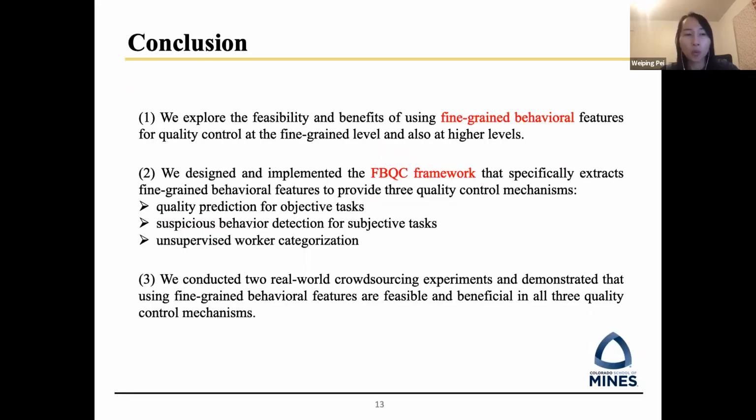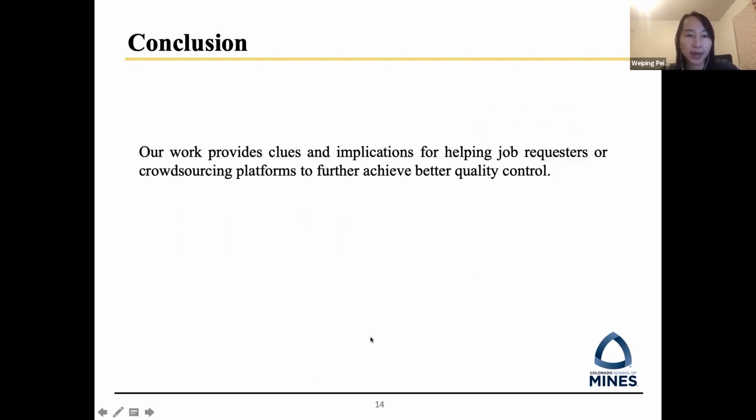In conclusion, we explore the feasibilities and benefits of using fine-grained behavior features for quality control at fine-grained levels and also at higher levels. We designed and implemented the FBQC framework. We conducted two real-world crowdsourcing experiments and demonstrated that using fine-grained behavior features is feasible and beneficial in all three quality control mechanisms. Our work provides clues and implications for helping job requesters or crowdsourcing platforms to further achieve better quality control. That's all of my presentation.